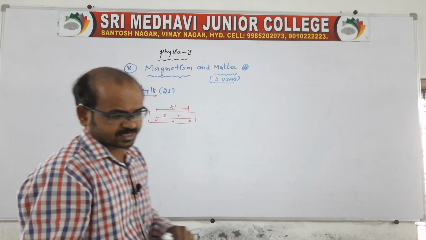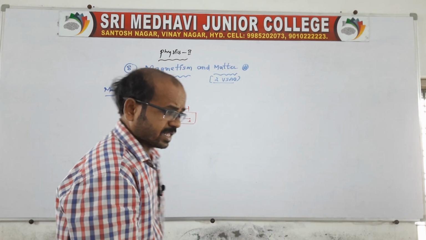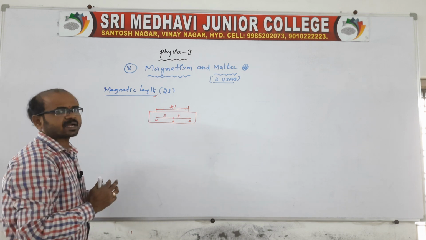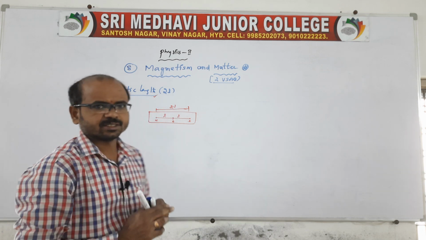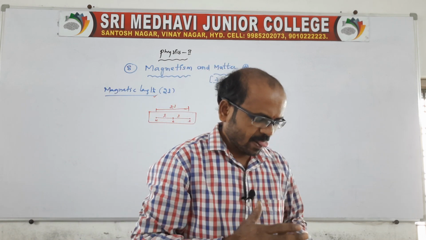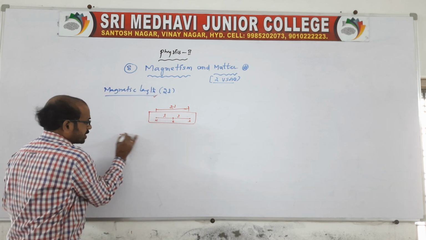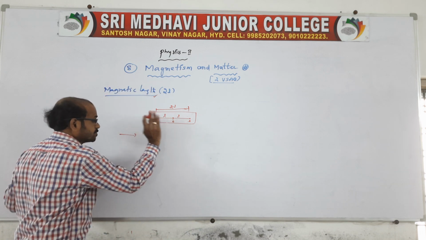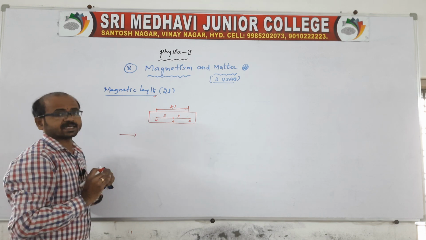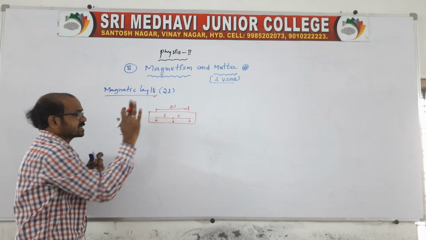And here you remember, the effective length is always independent of the shape of the magnet. It depends only on the position of the poles. See, it depends only on the position of the poles, but it is independent of the shape of the magnet. It depends only on the position of the poles inside the magnet.